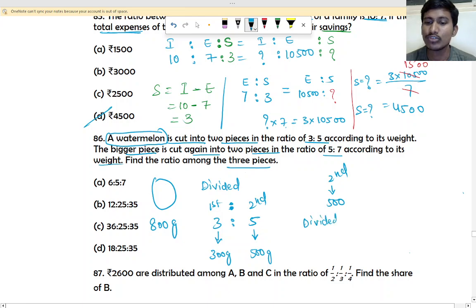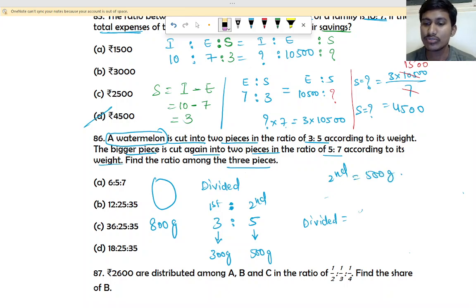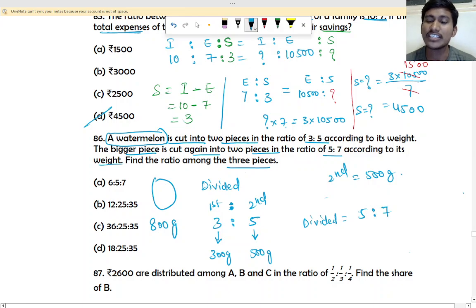It is divided into 5 is to 7. So 5 is to 7 is total 12.